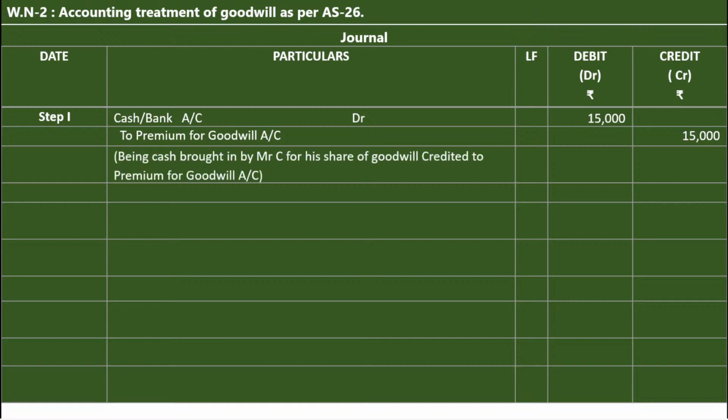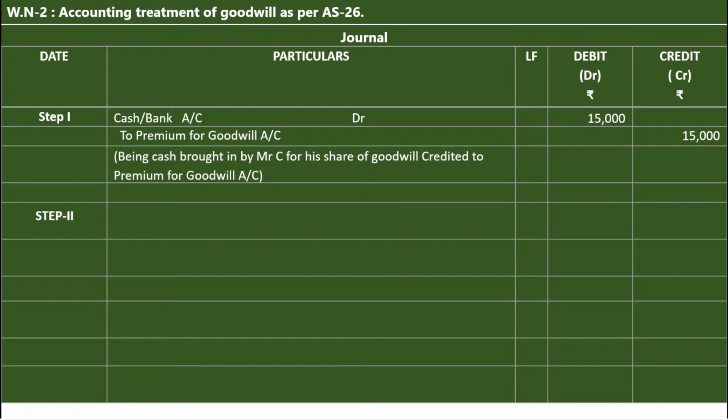Narration. Being cash brought in by Mr. C. Who is Mr. C? A new partner. Being cash brought in by Mr. C for his share of goodwill credited to premium for goodwill account. So when the new partner brings the cash for goodwill, the journal entry is cash or bank account debit to premium for goodwill account, being cash brought in by Mr. C for his share of goodwill credited to premium for goodwill account.